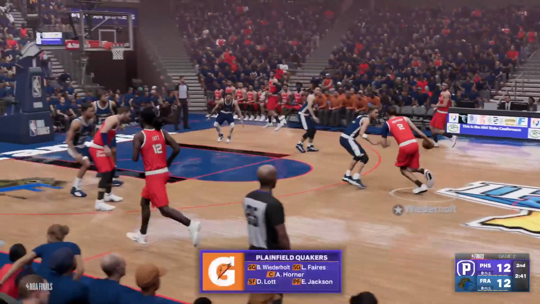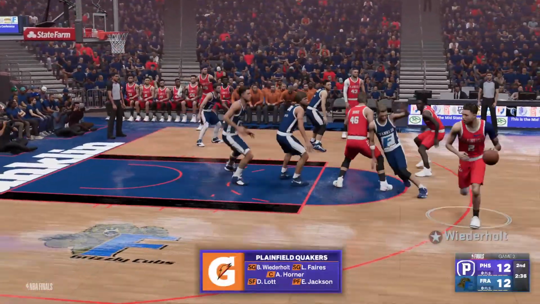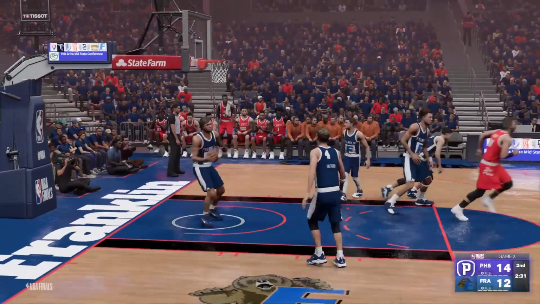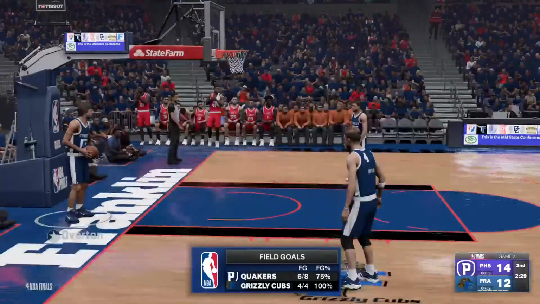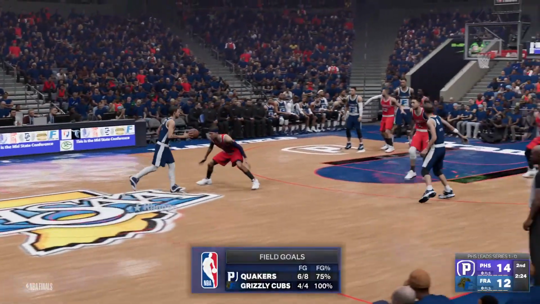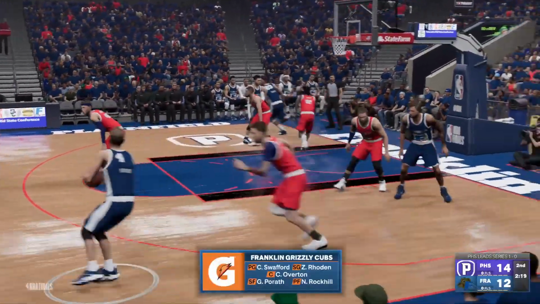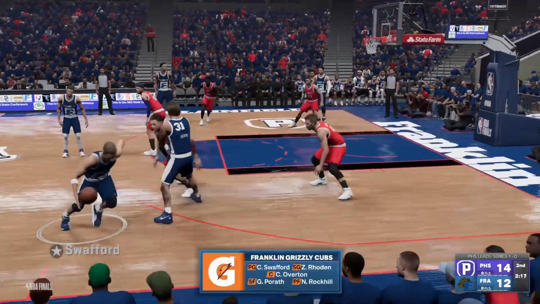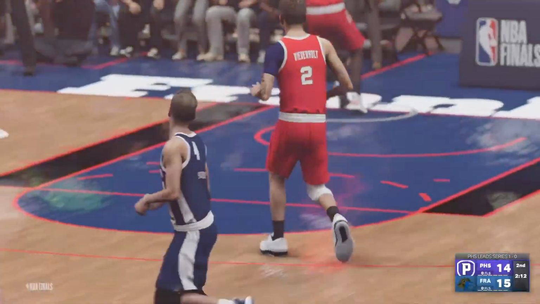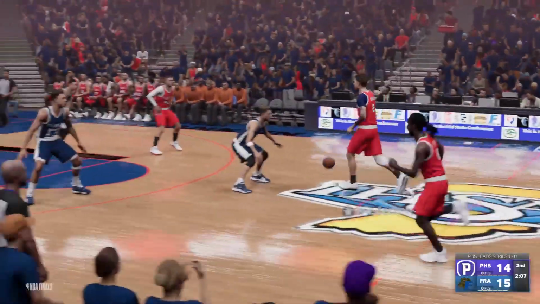Here's Ben Wiederholt with it. Wiederholt looks. Wiederholt with it. He looks. Back to Horner. Horner for 2. This Quakers team knows how to play. Here's Roden. Back to Swafford. Swafford for 3 for the lead. It's Franklin. Took them a quarter, and now they're finally back up front.